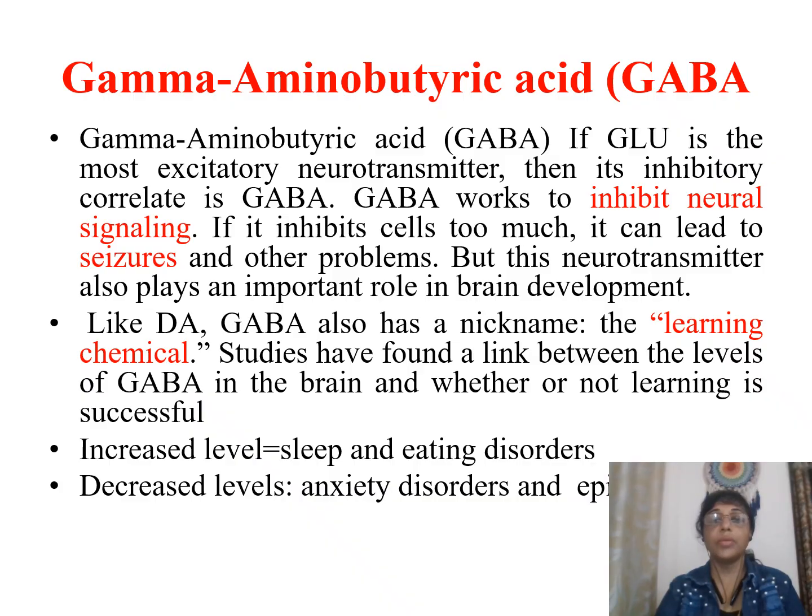Gamma aminobutyric acid. If glutamine is the most excitatory neurotransmitter, then its inhibitory correlate is GABA. GABA works to inhibit neural signaling. If it inhibits cells too much, it can lead to seizures and other problems. But this neurotransmitter also plays an important role in brain development. Like dopamine, GABA also has a nickname, the learning chemical. Studies have found a link between levels of GABA in the brain and whether or not learning is successful. Increased levels of GABA are observed in sleep and eating disorders, decreased levels found in anxiety disorder.